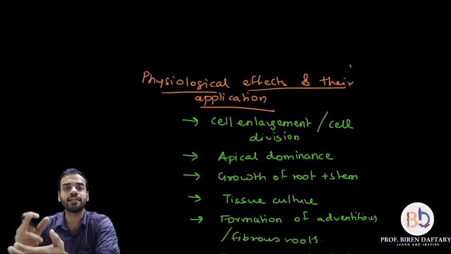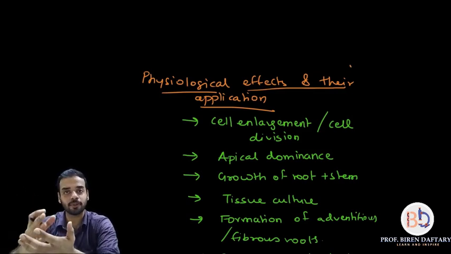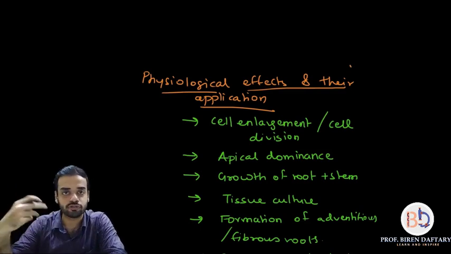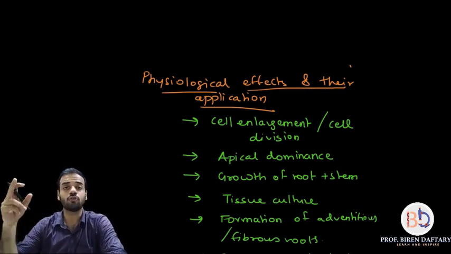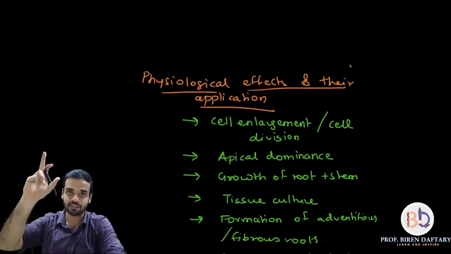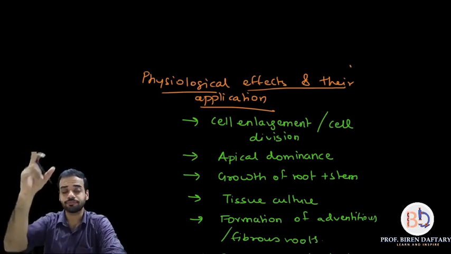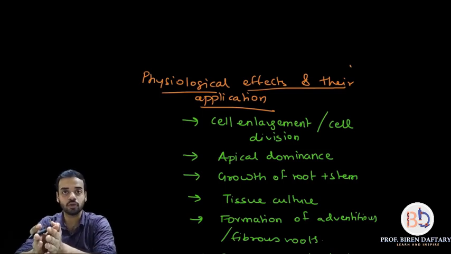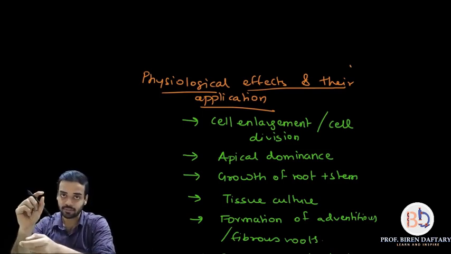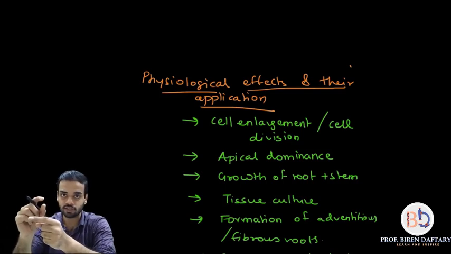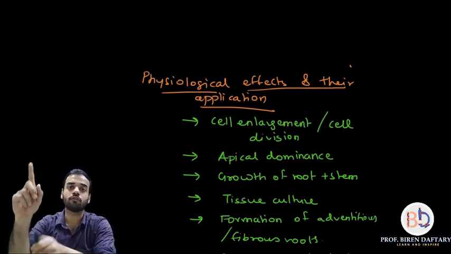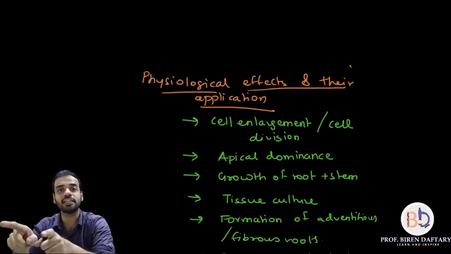The second point is they cause apical dominance. What is apical dominance? The apex part of the plant grows when it has meristematic tissue. When the apex or the upper part begins to grow, it stops the growth of the lateral or axillary parts. So the tree grows vertically upwards, but it inhibits the axillary or lateral branches.